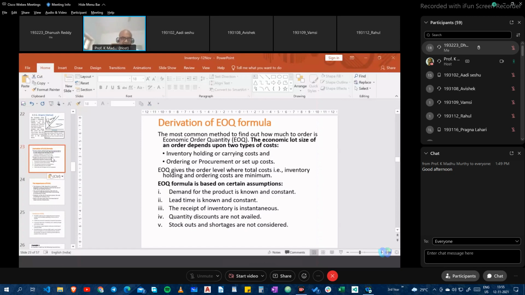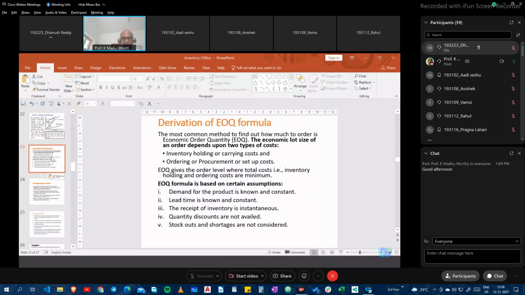The lead time is also constant. The receipt of inventory is instantaneous. Quantity discounts are not allowed, and stockouts are also not allowed. The relevant costs are the holding or carrying costs and the ordering costs.